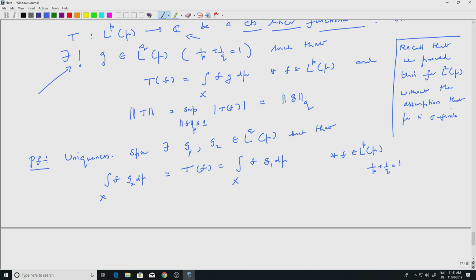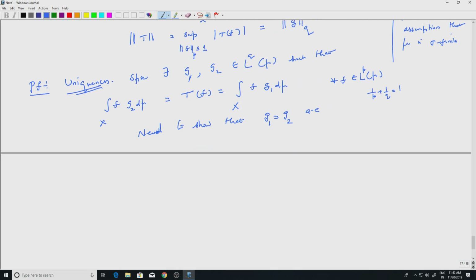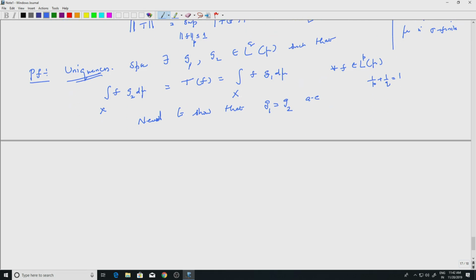So, what do we want? Uniqueness means we need to show that G1 is equal to G2 almost everywhere. That is, as elements of LQ, they are the same.